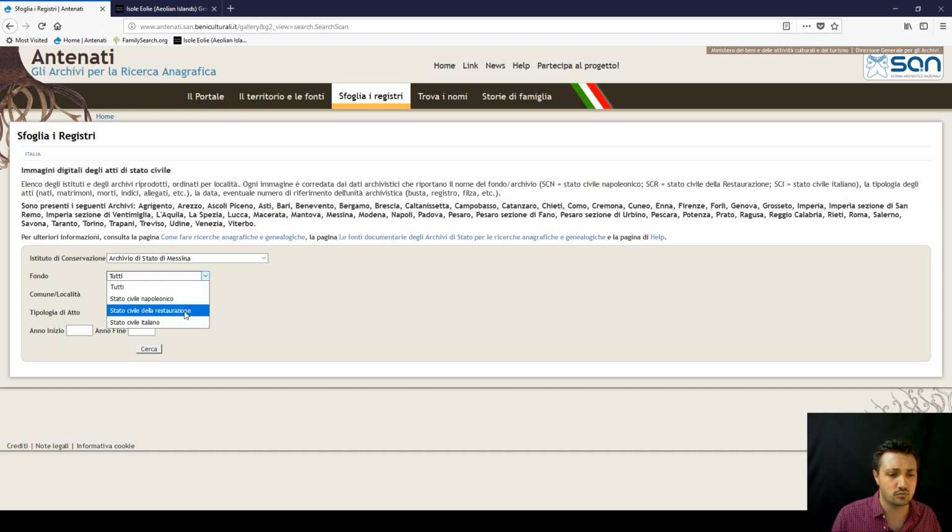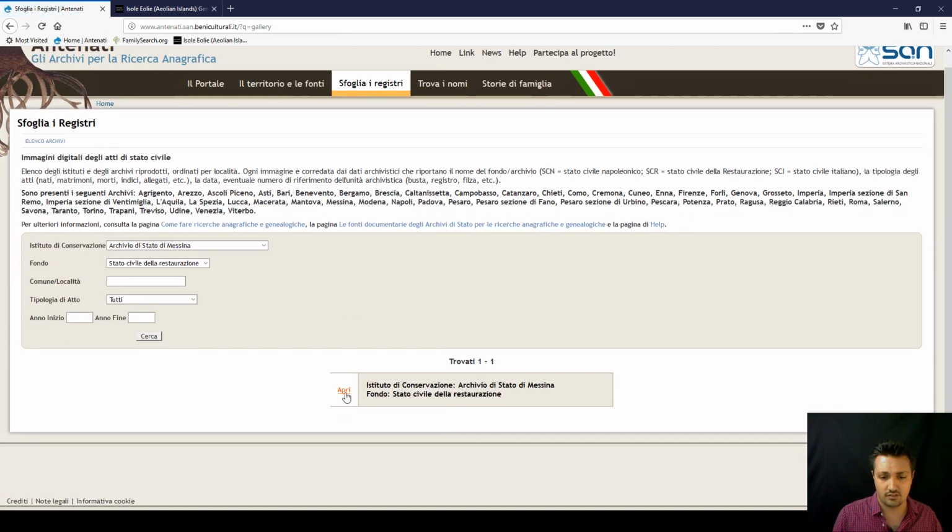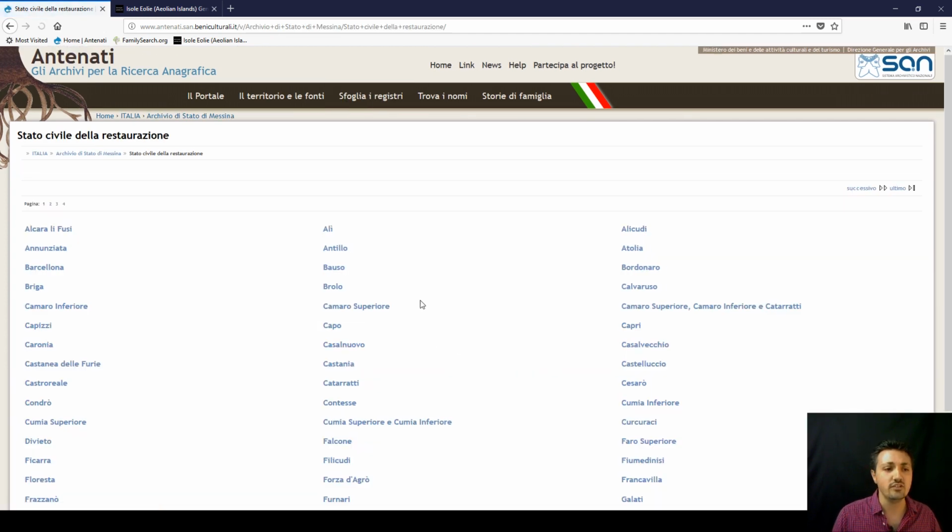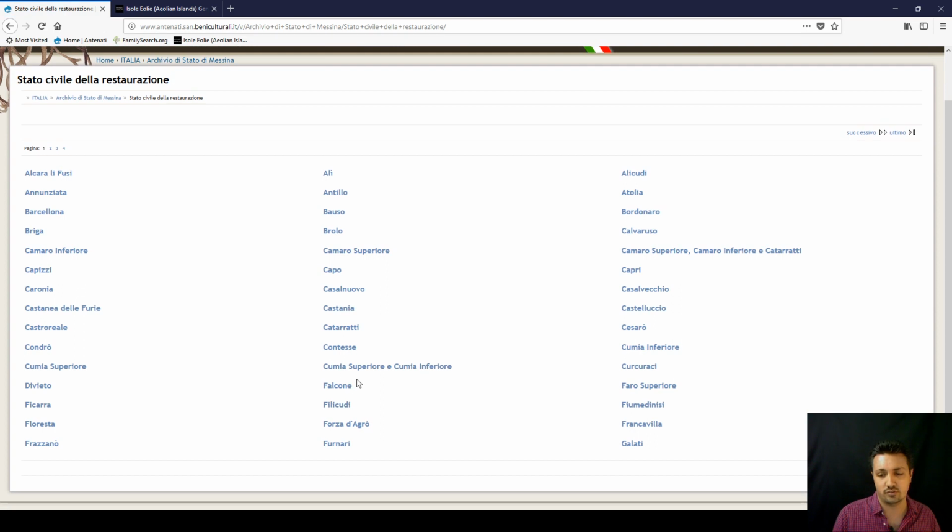So I think what we'll do is go to this one here, the Stato Civile della Restaurazione. We don't need to put anything in the other boxes here, but I'll go to cerca, which is to find, and below here we'll come up with the results, which may allow you to enter the following pages. So we can go here to apri, to open, and then you get all the comune, or all the little towns in the Messina region.